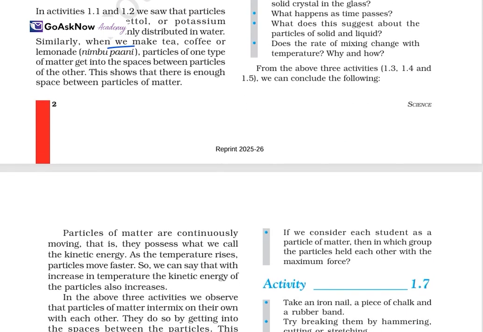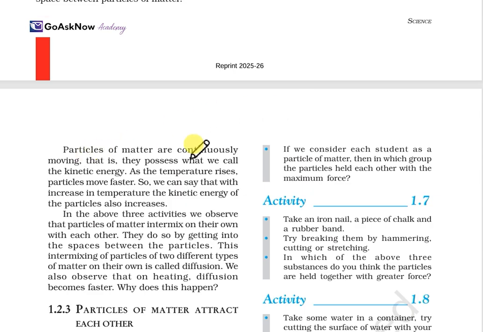Now, particles of matter are continuously moving. Here we can conclude that the particles of matter are continuously moving, and they possess what we call kinetic energy. As the temperature rises, the particles move faster. So we can say that with an increase in temperature, the kinetic energy of the particles also increases. Kinetic energy exists because the particles are continuously moving, and it changes if the temperature changes. In short, when the temperature rises, kinetic energy also increases.